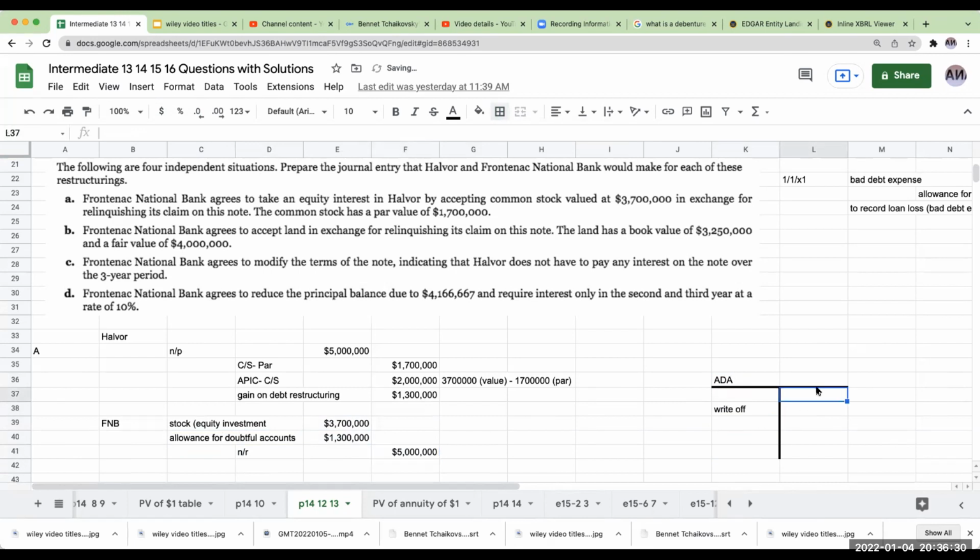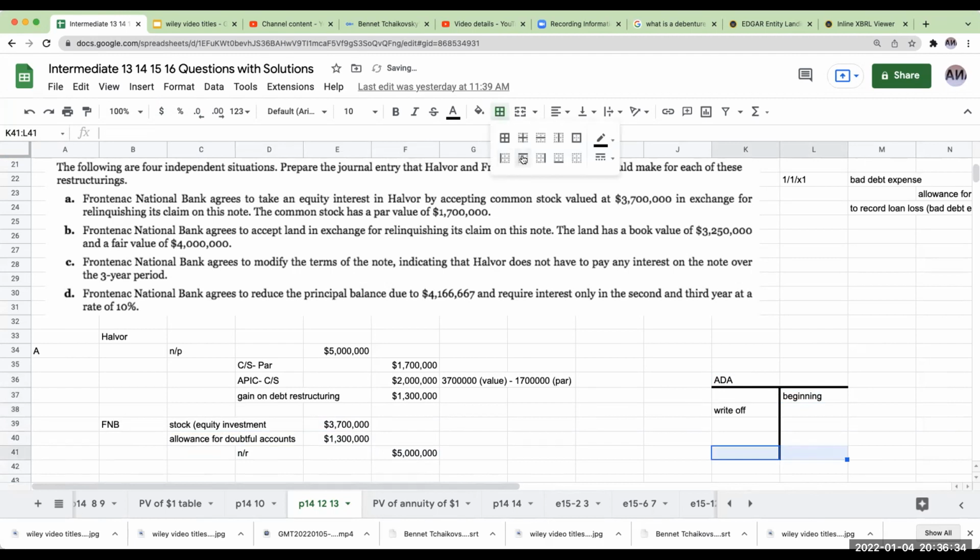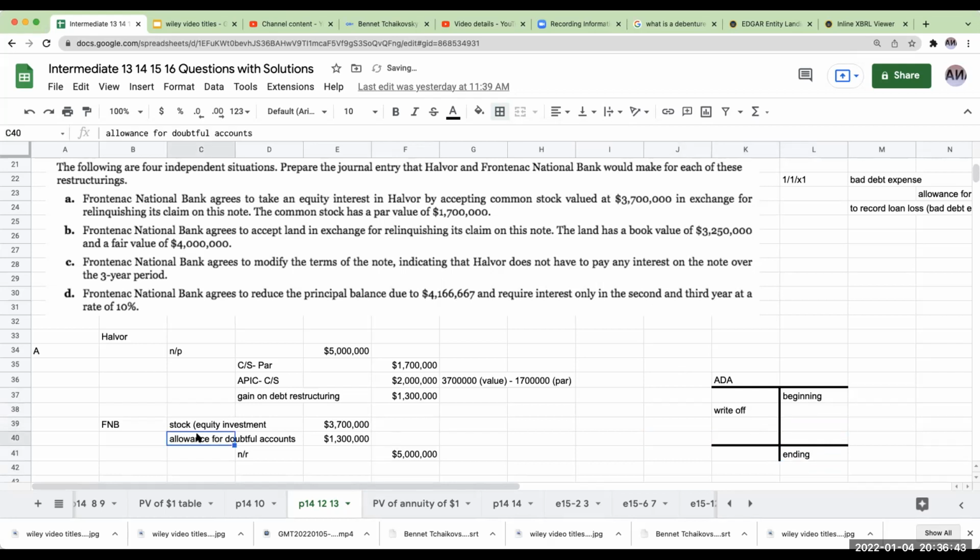What's going to happen is that in order to balance your allowance for doubtful accounts, you're going to have a beginning and then an ending balance. So when you credit the ADA, you're going to be debiting bad debt expense. And this is essentially to go through and record the loss.